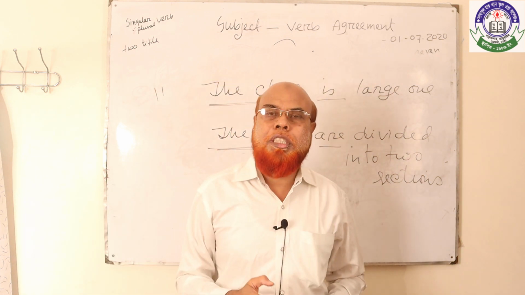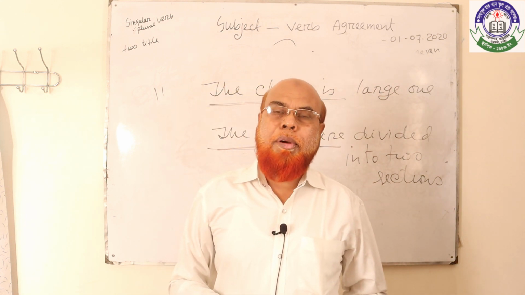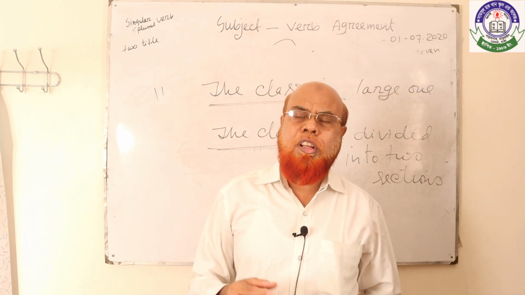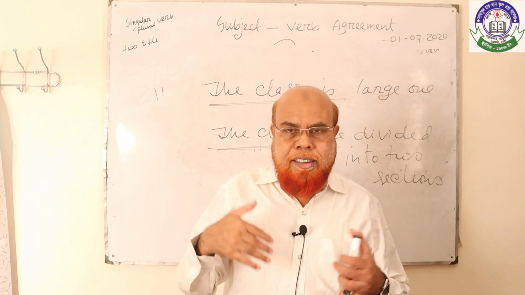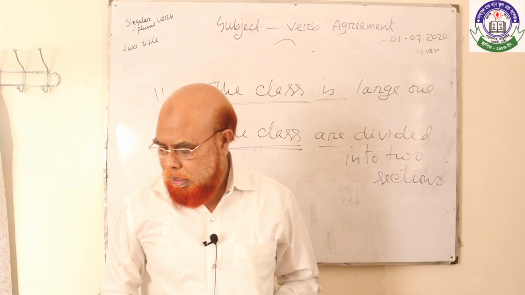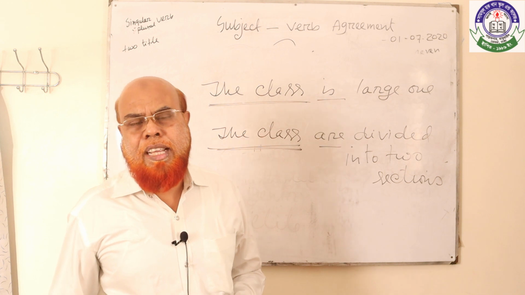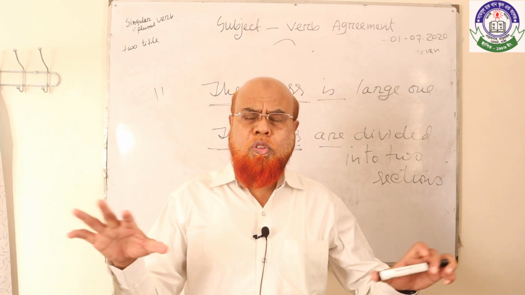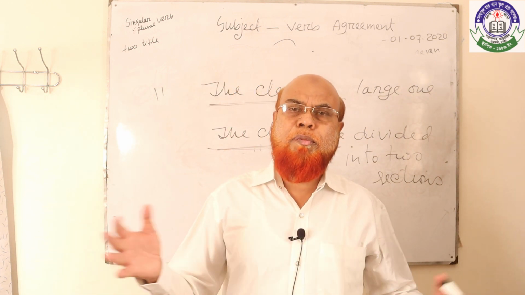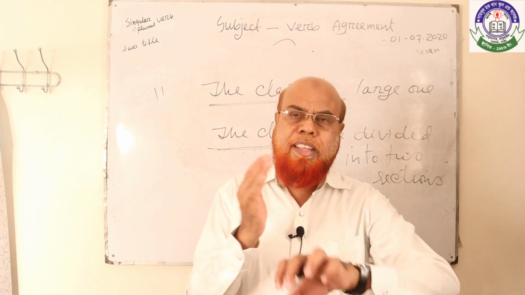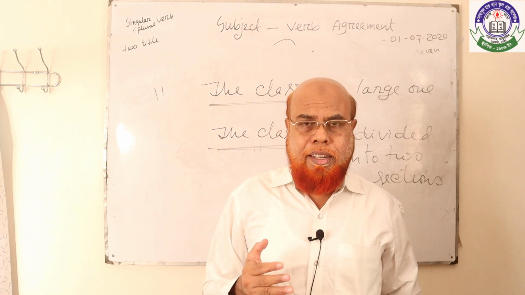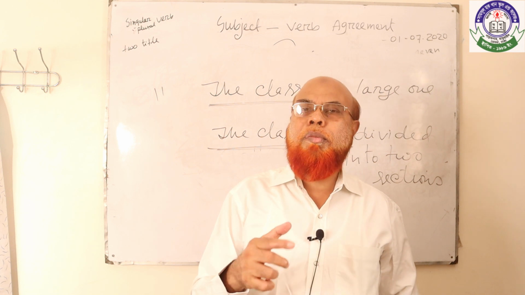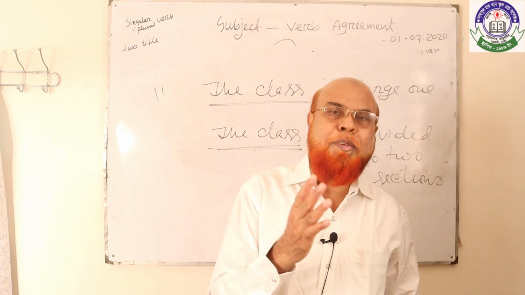As for example, jury. The jury were divided in their opinions. The jury was unanimous in its opinion. Likewise, army, and there are a lot of examples of collective nouns. If the collective noun is single, united, undivided, it will be treated as a singular subject and the verb will be singular.